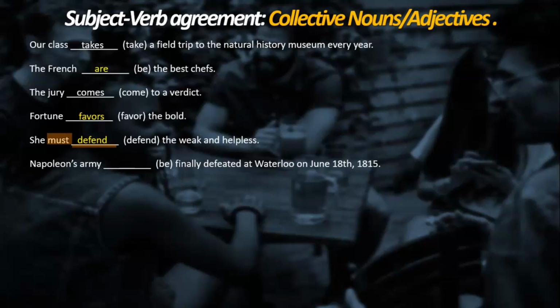Napoleon's army is finally defeated at Waterloo on June 18th, 1815. So we have defeated. So what do you believe? It's singular. Singular forms for the verb. So the full sentence is? Napoleon's army is finally defeated at Waterloo on June 18th, 1815. We have defeated. We have a date, June 18th. Okay.